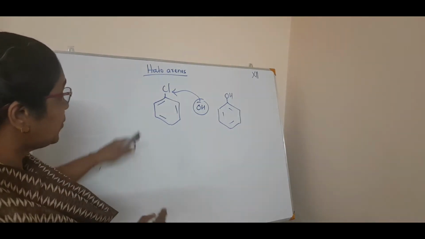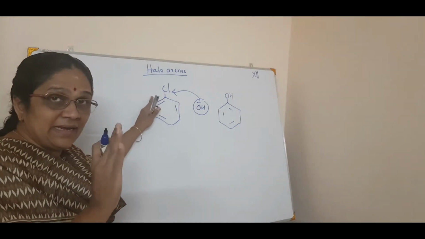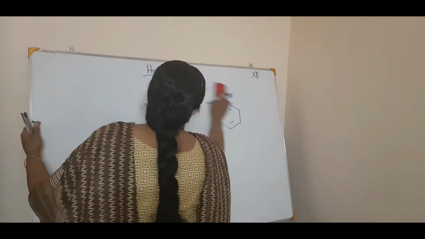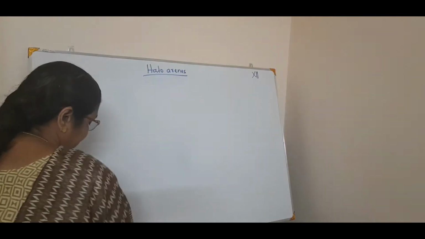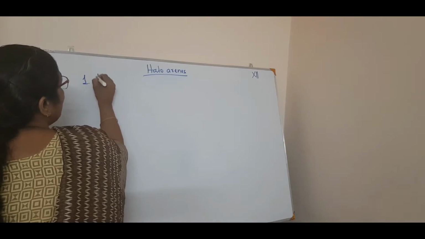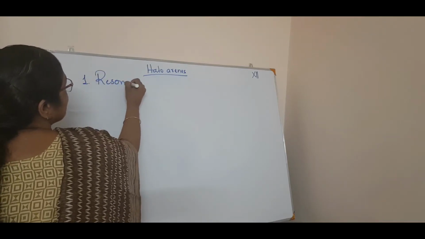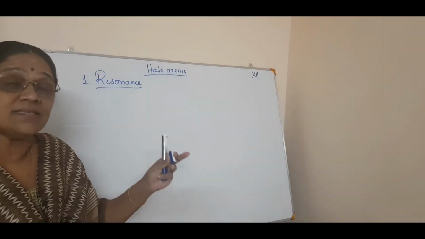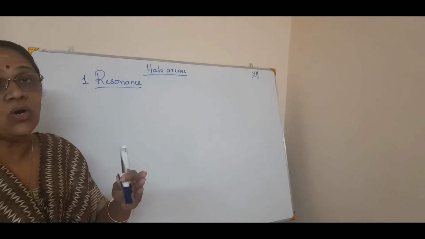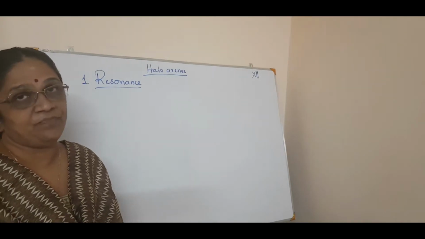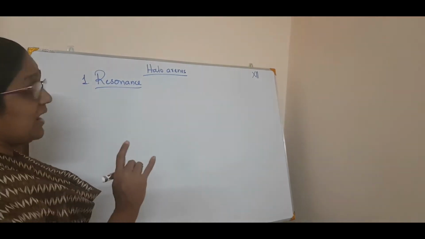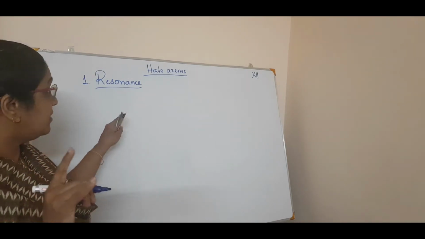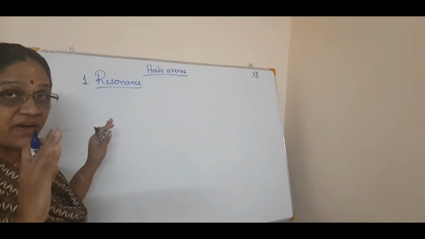Now, keep in mind an aryl halide. We will take an example of chlorobenzene itself. Now the first point is due to resonance. So due to resonance, why are these aryl halides less reactive to nucleophilic substitution? As I already told in the last session, you have to have the resonance structures ready.